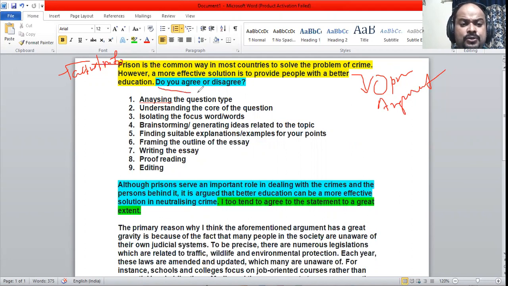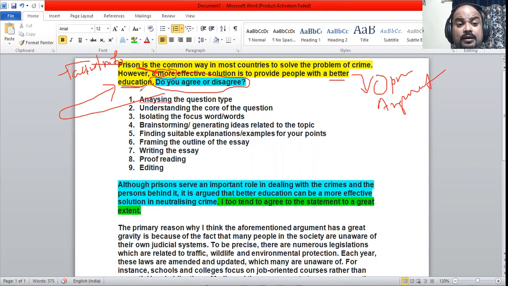So you are going to say whether you agree or disagree to this particular statement: a more effective solution is to provide people with better education than prisons. A more effective, in the sense we are connecting to prison. So when compared to prison, a more effective solution is there, and that is better education.